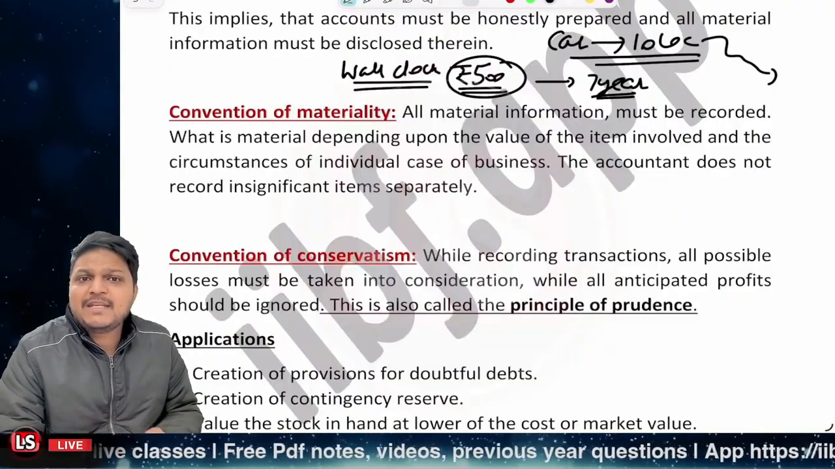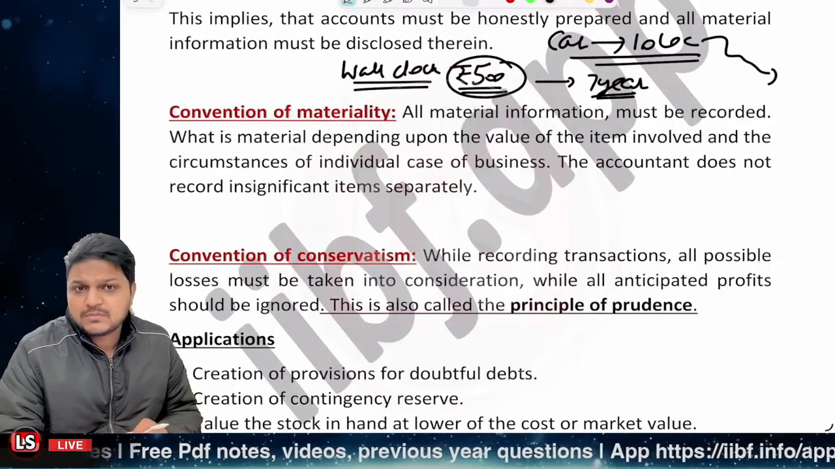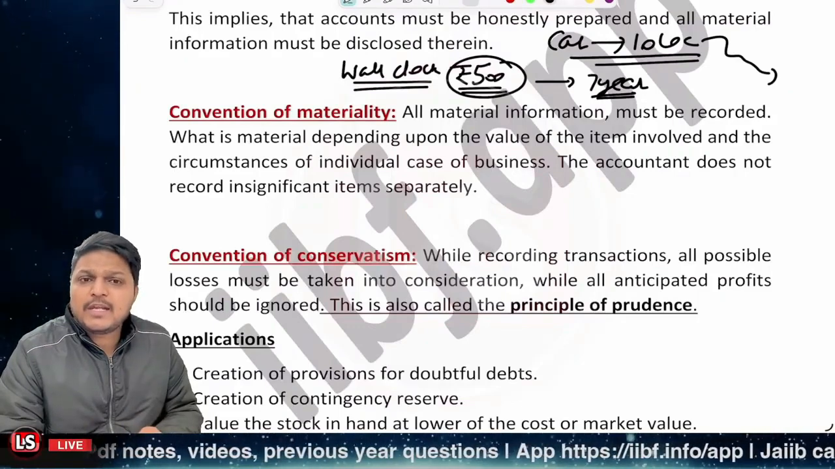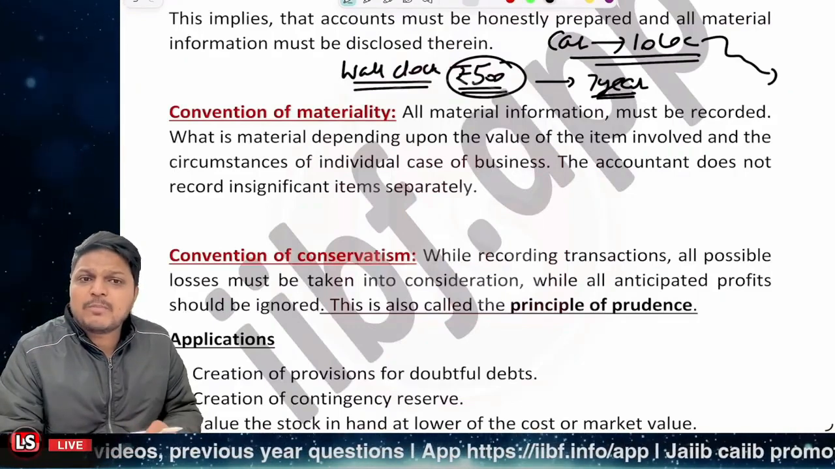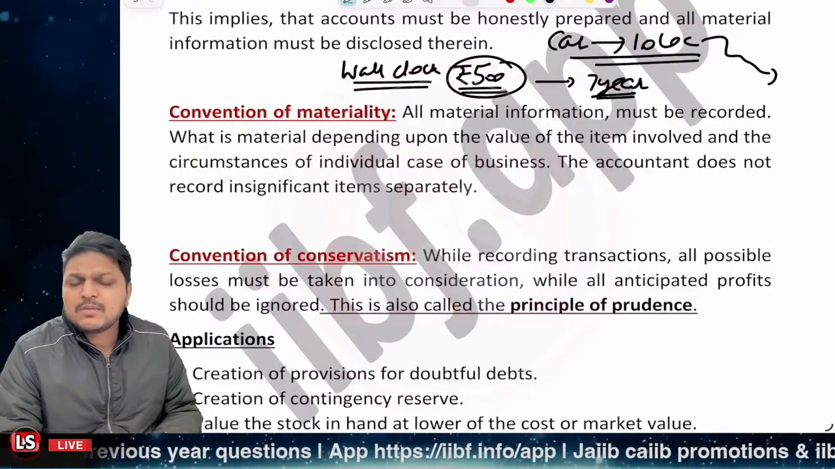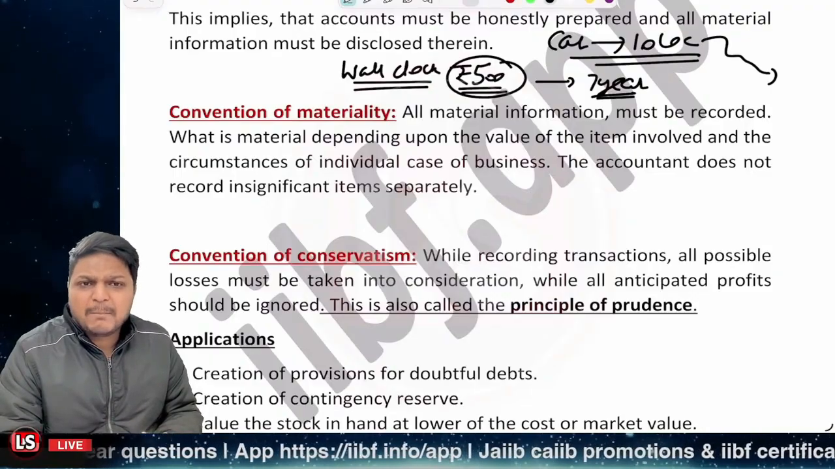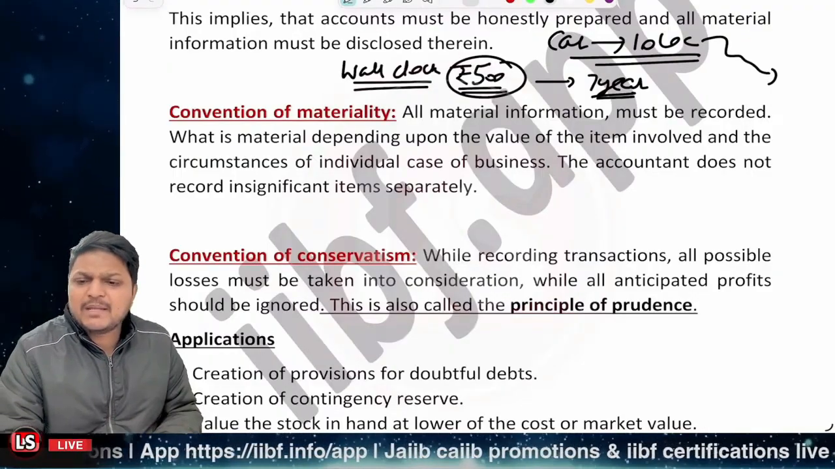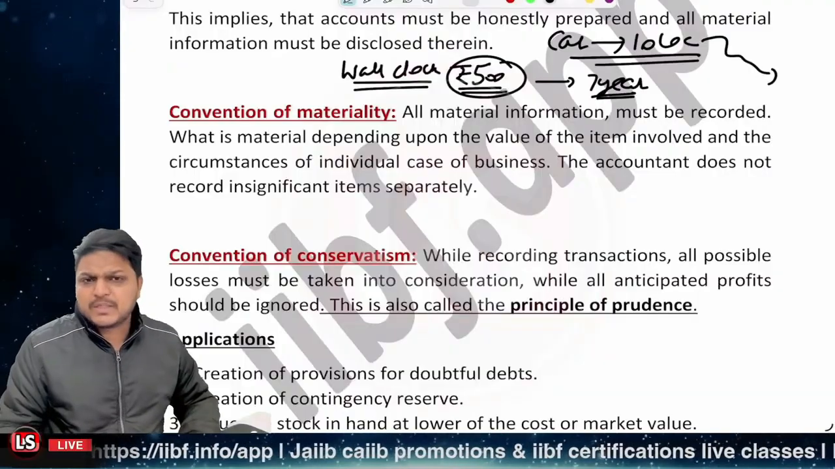So all the material information should be recorded, right? Information related to insignificant items need not be recorded. You can be recording them separately, right? But you need not write them in the main books.